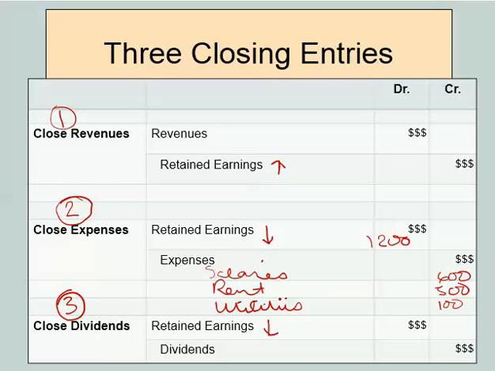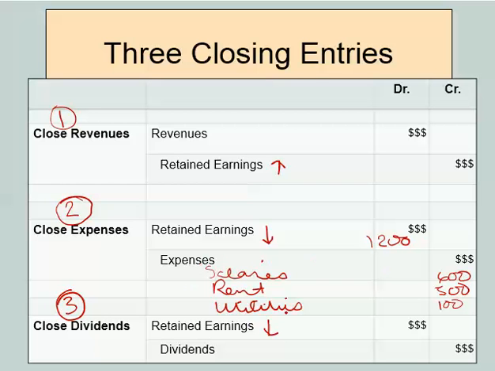Some textbooks have this as a 4-step process, and in which case instead of crediting or debiting directly to retained earnings, you credit to and debit to a special account called income summary, and then you close your income summary to retained earnings. So pay close attention to that. You might want to just double check to see how your textbook handles that particular assignment. And let's actually do a problem here. So these 3 entries are all you need to do.